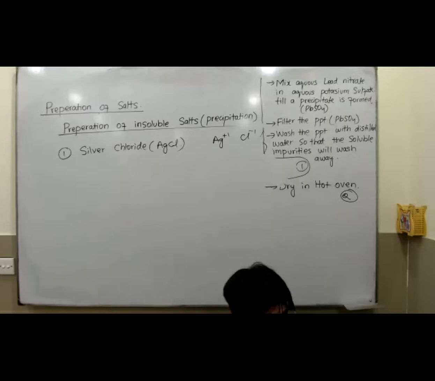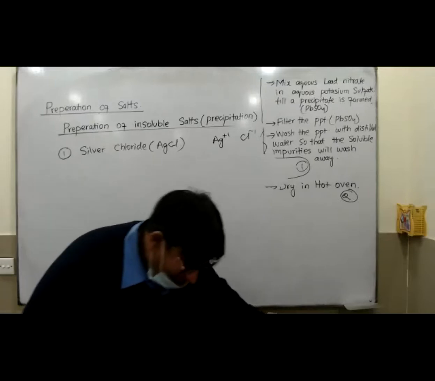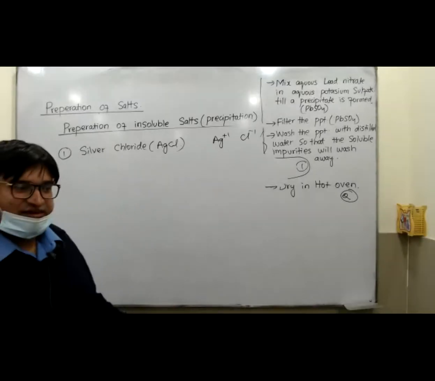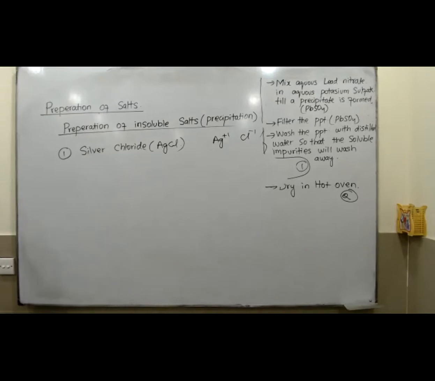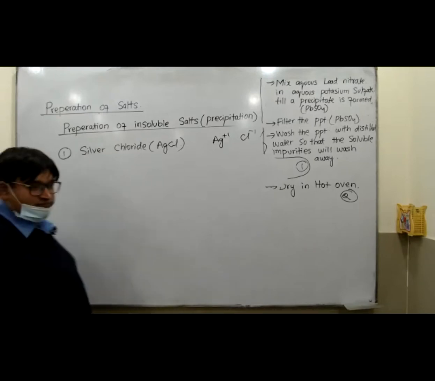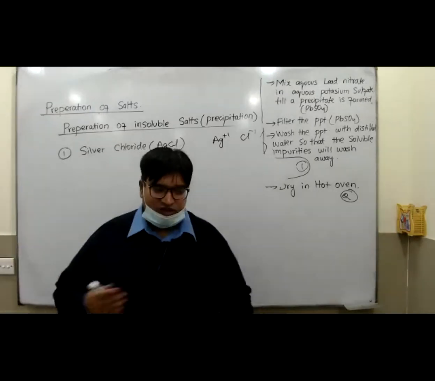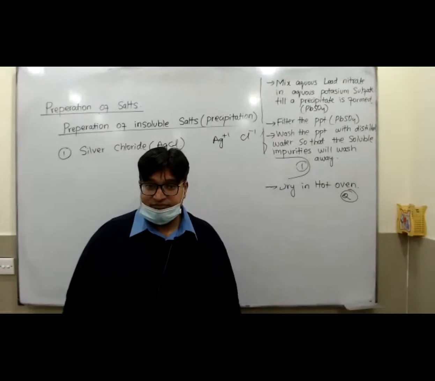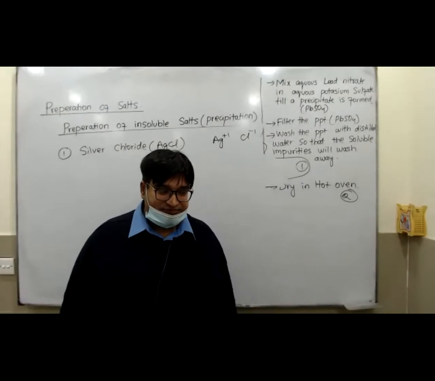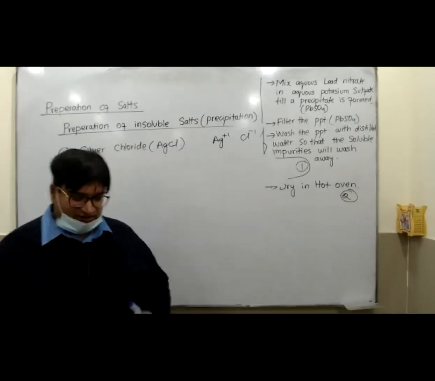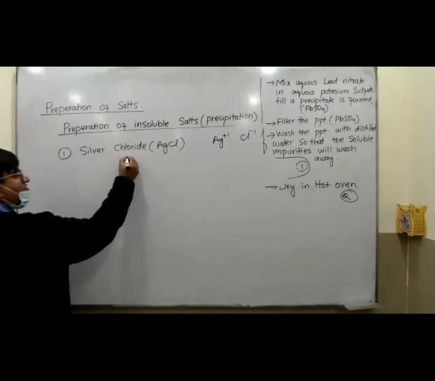Sir, done. Done? Who has done it? Sir, Hamdan. Okay, Hamdan, that's very wonderful, beta. Hamdan, first of all, tell me about its solubility, from the solubility chart. Sir, silver chloride is insoluble. Okay, silver chloride, it's an insoluble salt.